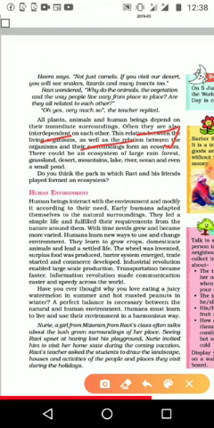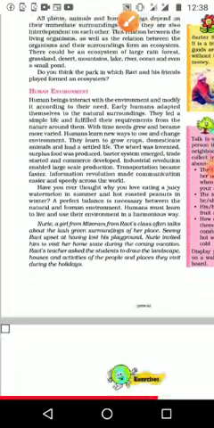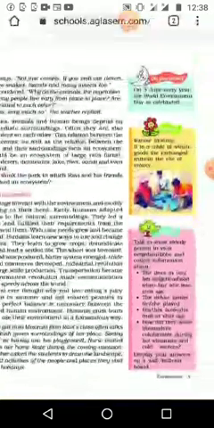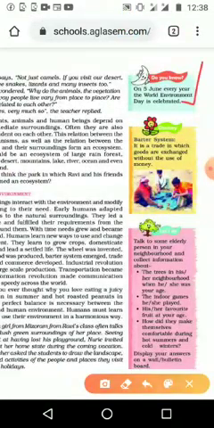And there could be an ecosystem of a large rainforest, grassland, desert, mountains. In different areas we can see different types of ecosystem. Here we can also see the day on which we celebrate Environment Day. We have already done the project, the poster presentation and other things. June 5th we celebrate World Environment Day.